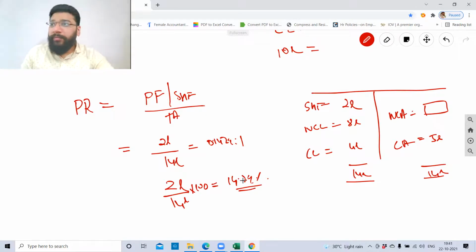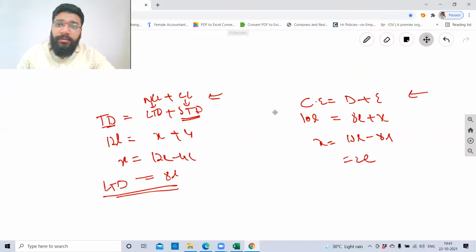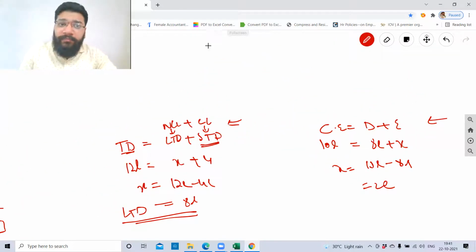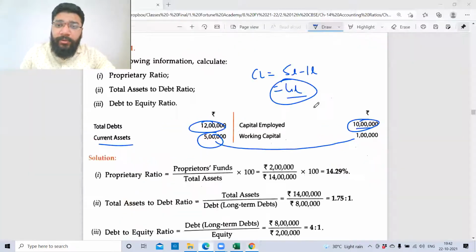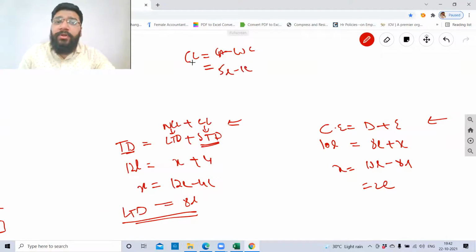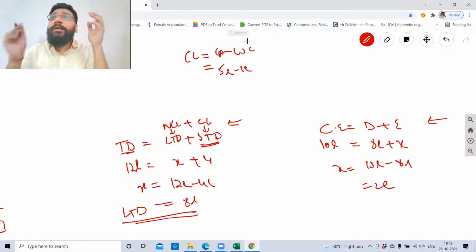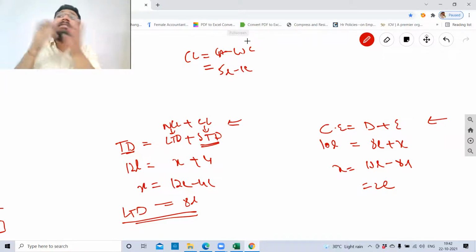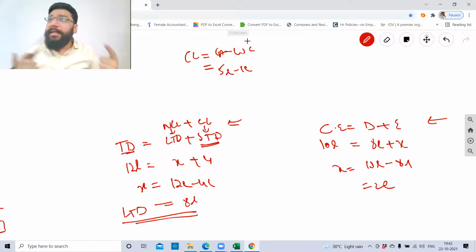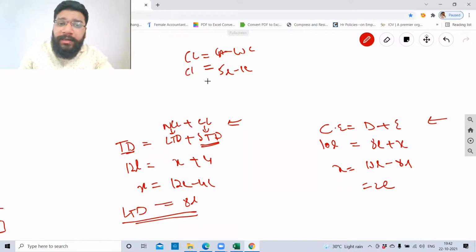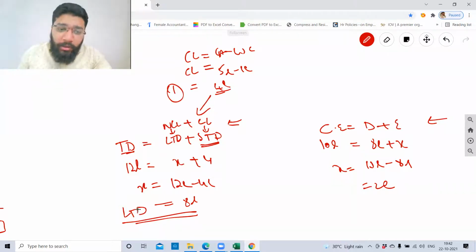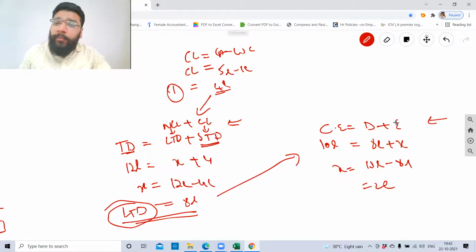Confused? Srividya, comfortable? Guys, unless and until you know the relationship between all these things, you'll find it very difficult. So current liability is nothing but current asset minus working capital. Current asset was how much we found out? 5 lakh. So 5 lakh minus 1 lakh. So first, using the current asset and working capital, you need to understand what is given in the question. Using that, what else can I find out? If you don't know the relationship between each other, you will not be able to crack it. So first we found out the current liability, which was 4 lakh. Then we substituted this current liability in this formula to find out the long-term debt. And then we substituted this long-term debt in this formula to find out equity. So if you're not clear with that formula, that concept, it will be very difficult to cross-apply.